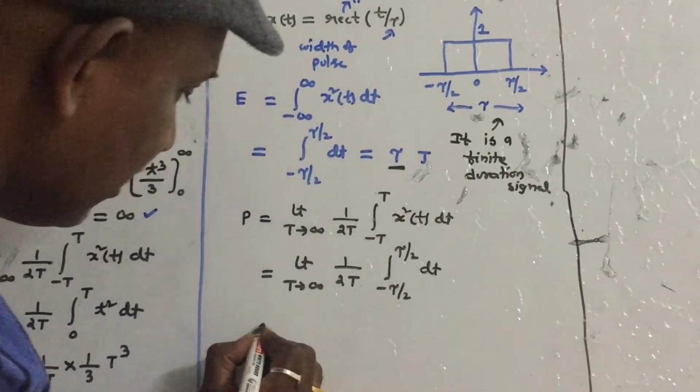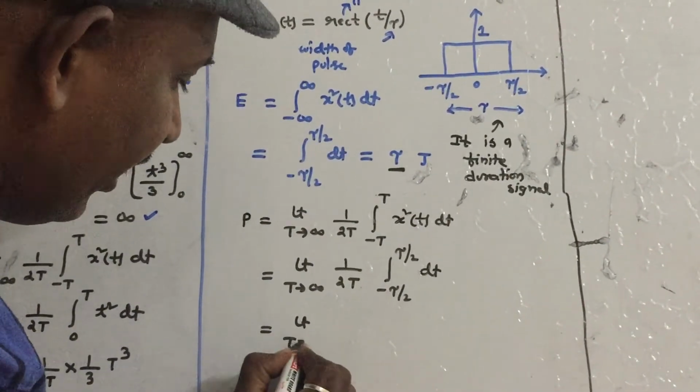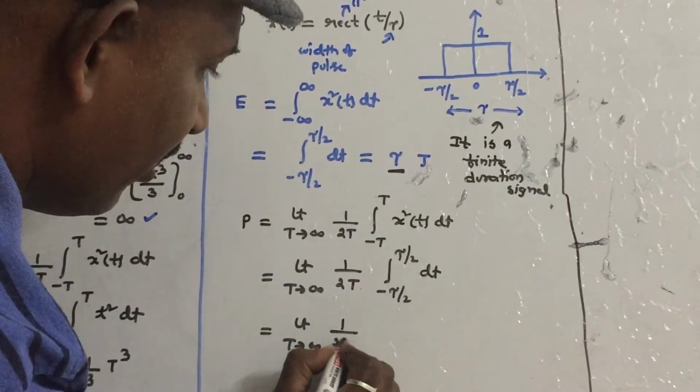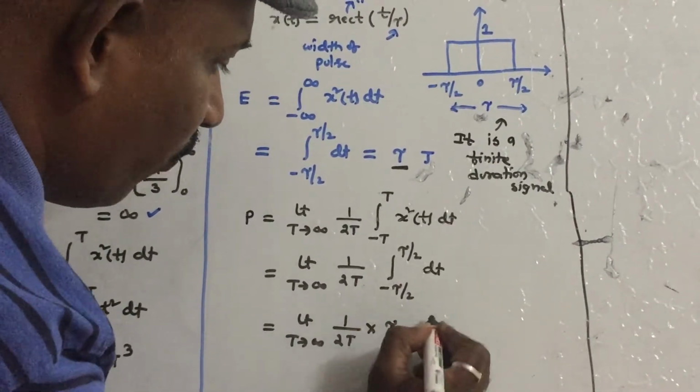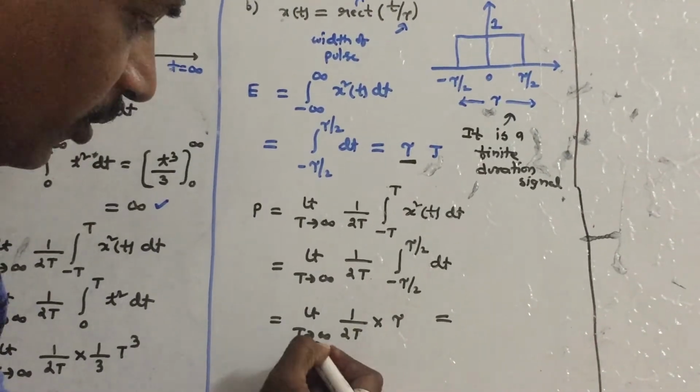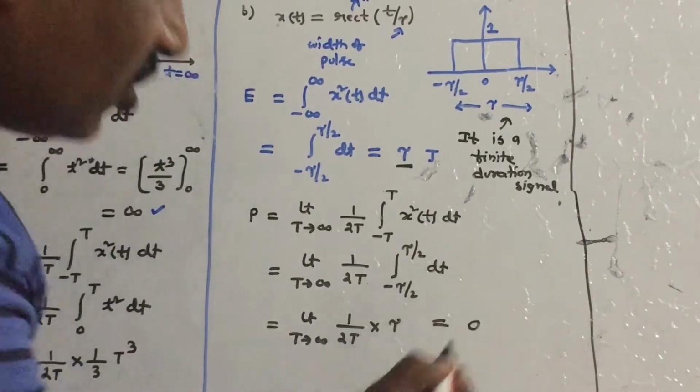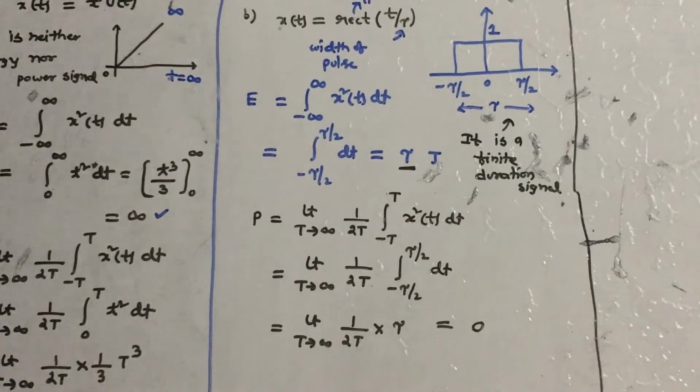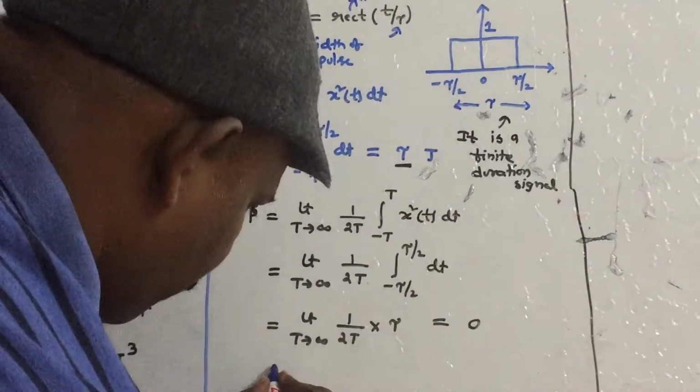So the answer of this is limit T tends to infinity 1 by 2T into tau, where tau is a constant width. If you substitute capital T is equal to infinity, it will come as 0. You can see that energy is finite and power is 0.